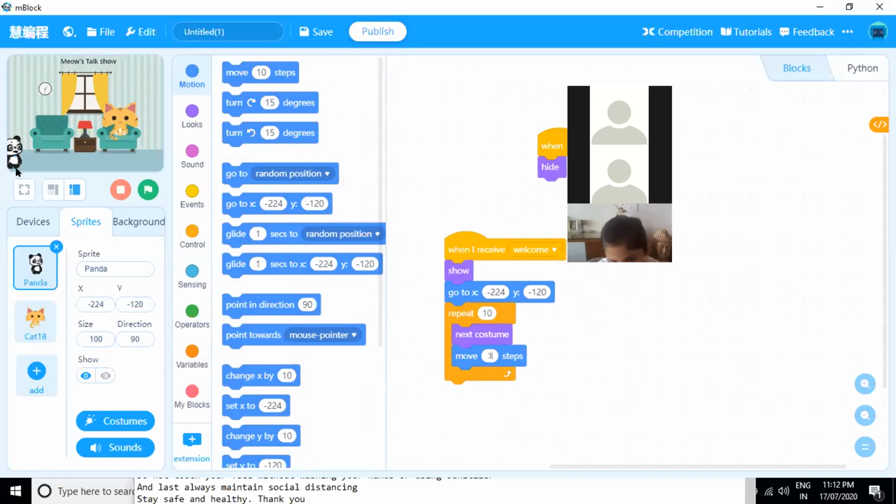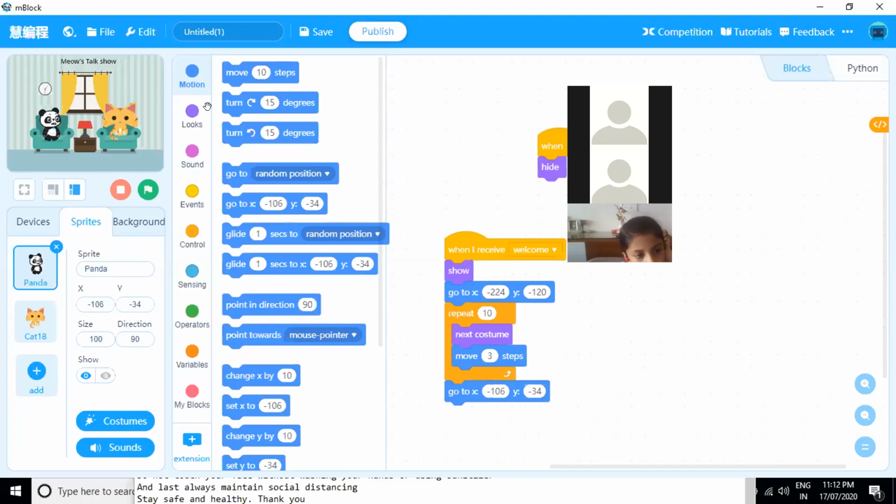And then I want him to go to the couch, right? So make him sit on couch. So I will see what is that position. So I will think that this is the position where I want my panda to be. So I will see again this axis, X and Y, and put it here. That is, then go to this position. Okay. So when panda receives welcome, he comes to his position and then he will start talking like, hello everyone,